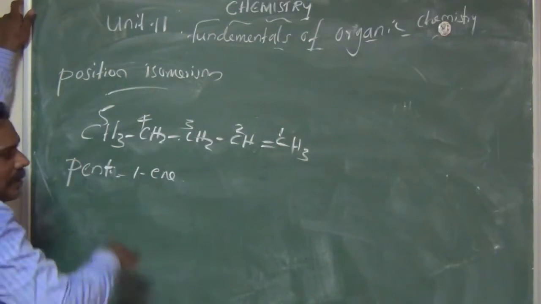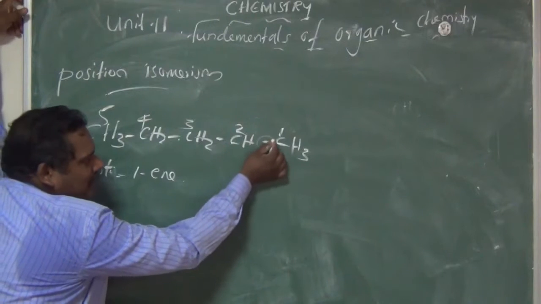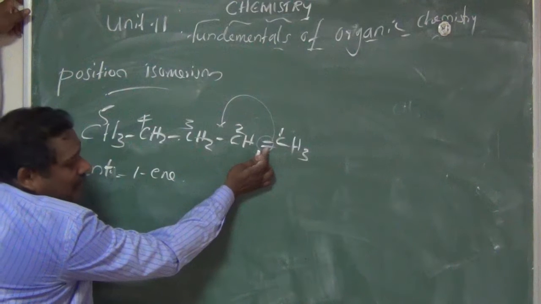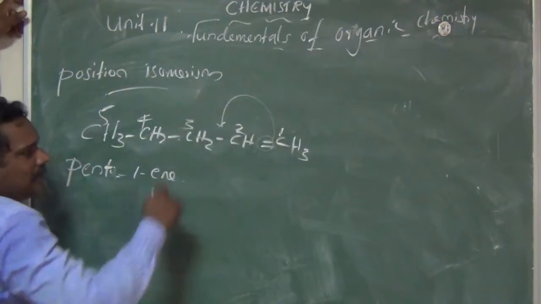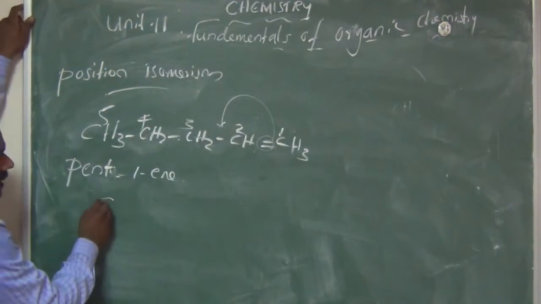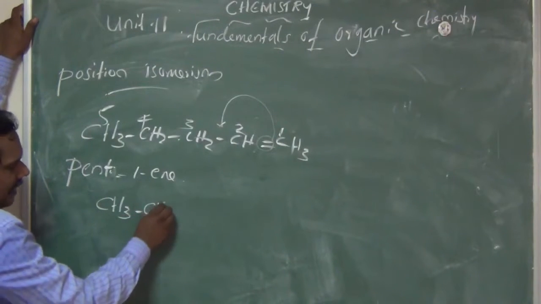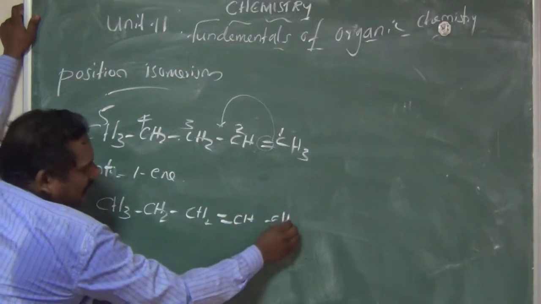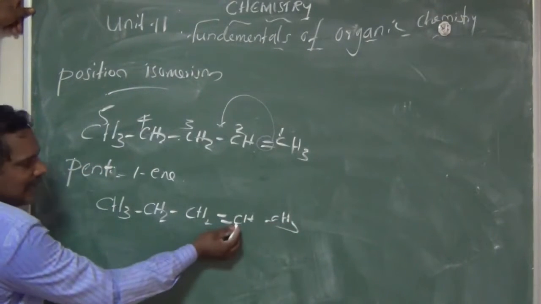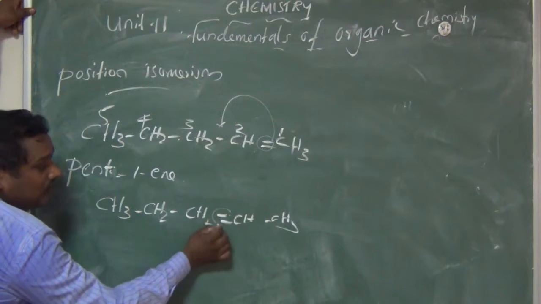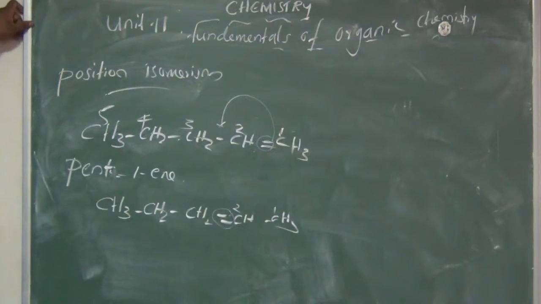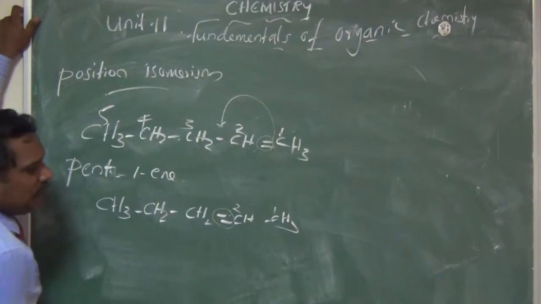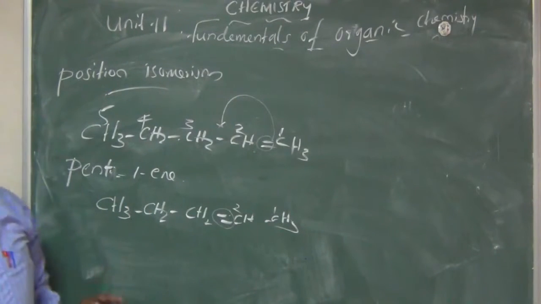Am I right? Suppose the double bond comes to the second carbon. Now it was present on the first carbon; suppose it comes to the second carbon. So what is the formula of this compound? CH3, CH2, CH double bond CH, CH3. The second carbon has the double bond. So what's the name of this compound? Pent-2-ene. Am I right? Pent-2-ene.